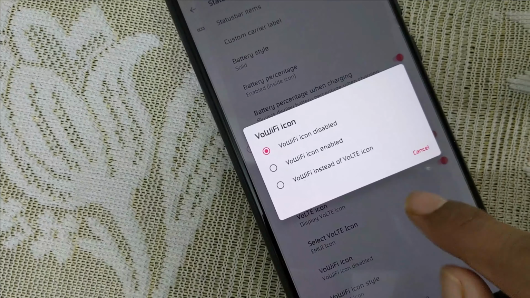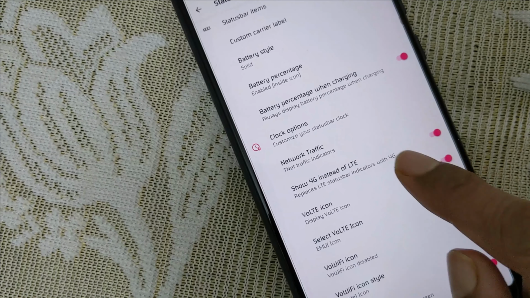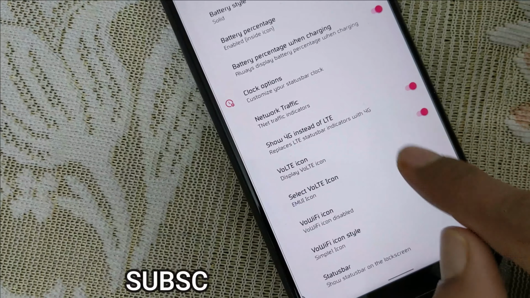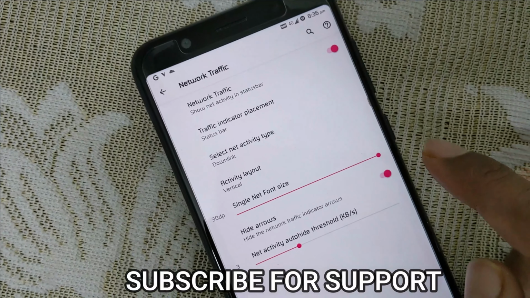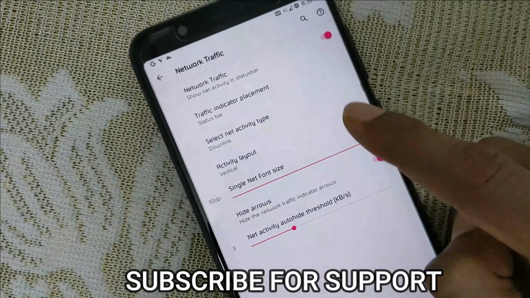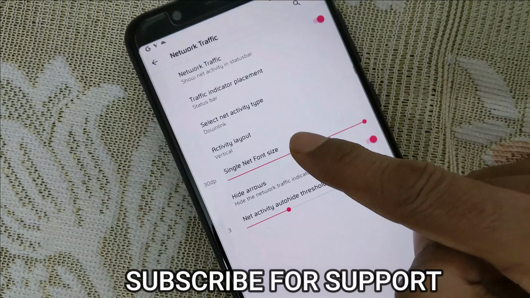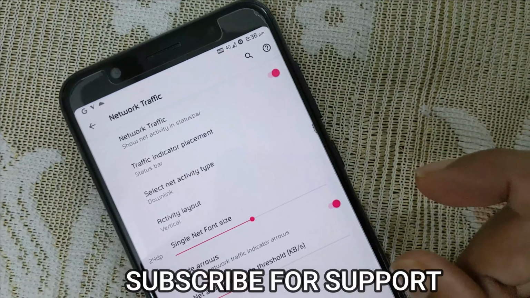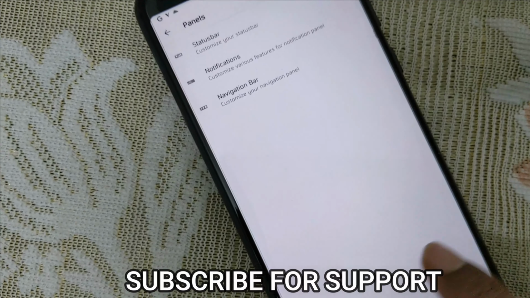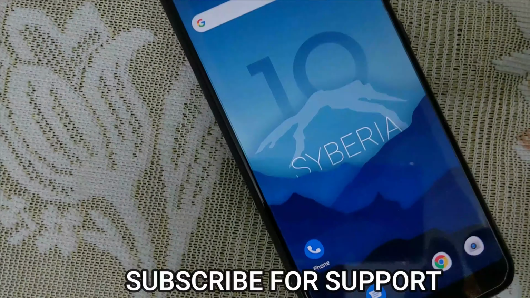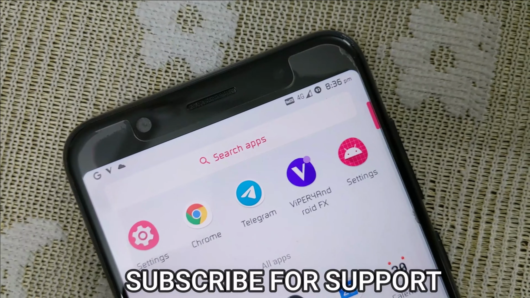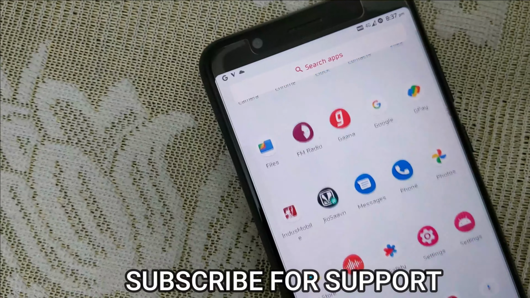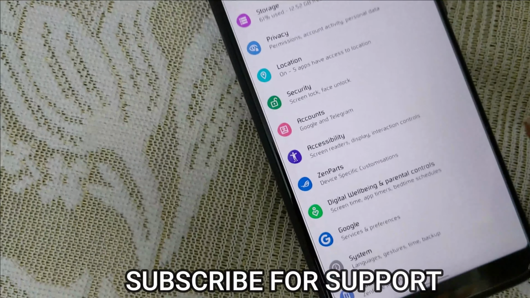Now we also have individual Siberian settings to play with, with a lot of customizations available. For example, we have system tweaks like a general animation button, gaming mode, and volume rocker options. In the notification settings we have notification light settings like ambient music, ticker, edge lighting and many more to choose from, and real-time charging information is also available on the lock screen.